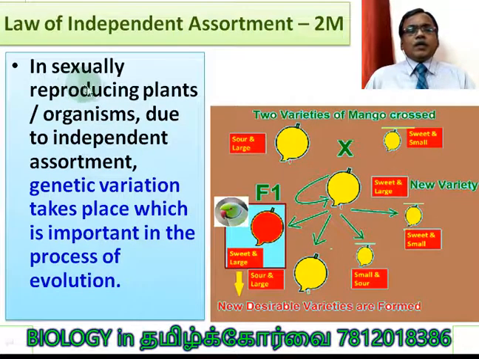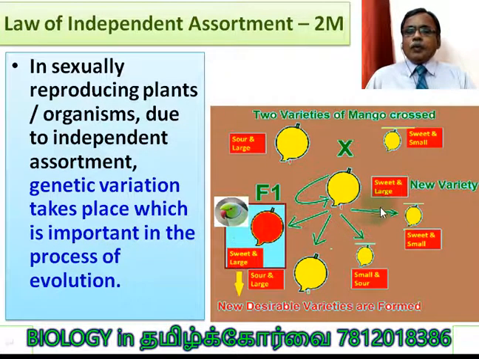Now, in sexually reproducing plants or organisms, due to independent assortment, genetic variation takes place, which we learnt, which is important in the process of evolution. The genetic variation contributes to evolution.